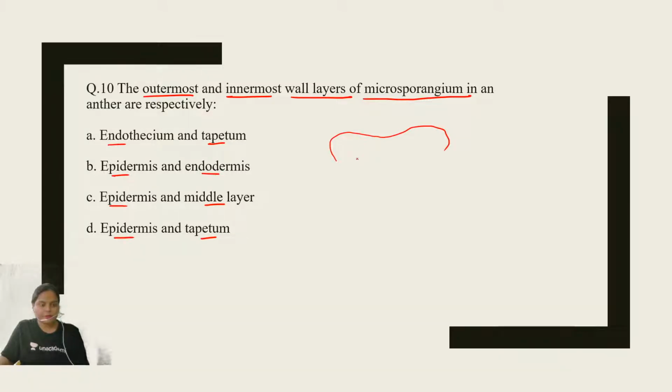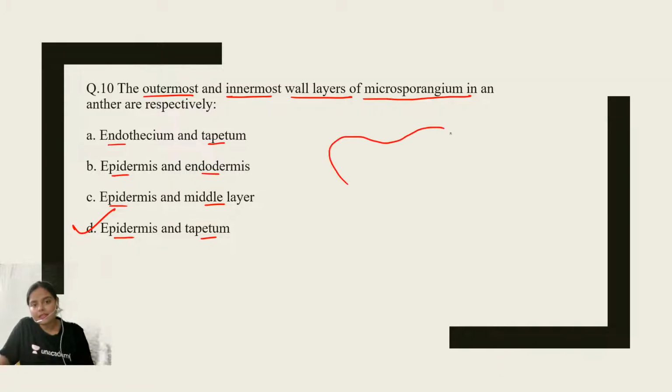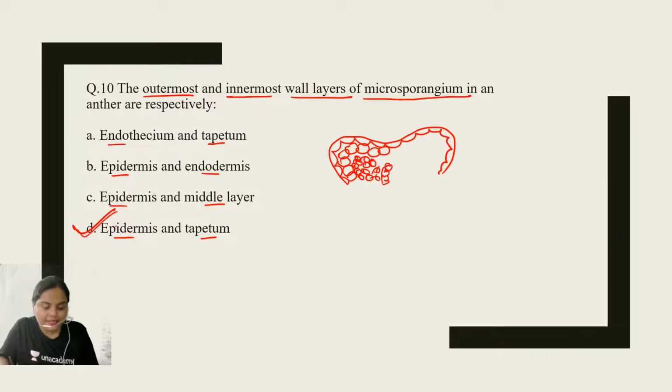Option epidermis and tapetum. Dream 11, absolutely correct. Kasinathan, absolutely correct. Epidermis and tapetum is the right answer. See, we know that anther is a bilobed structure. This is the outermost single layered epidermis, followed by a single celled thick layer endothecium, followed by a 2 to 3 layers thick middle layer, followed by the innermost one layer cell tapetum. So this is the sequence. Option number D is the right answer.